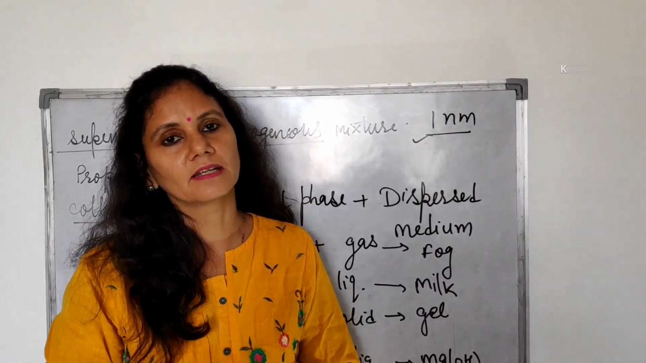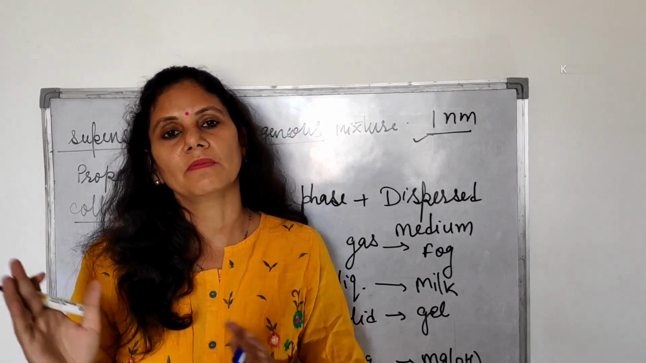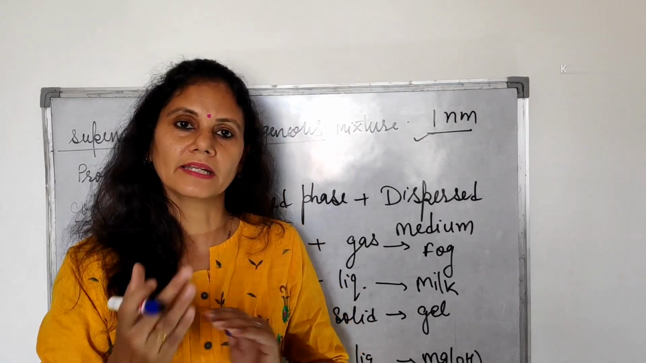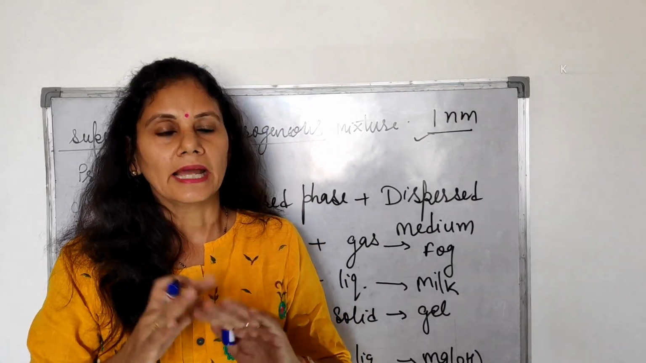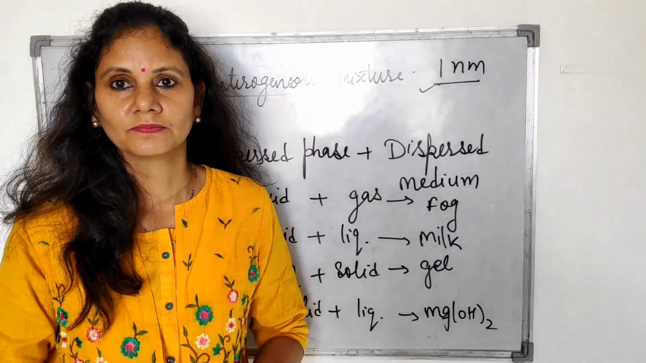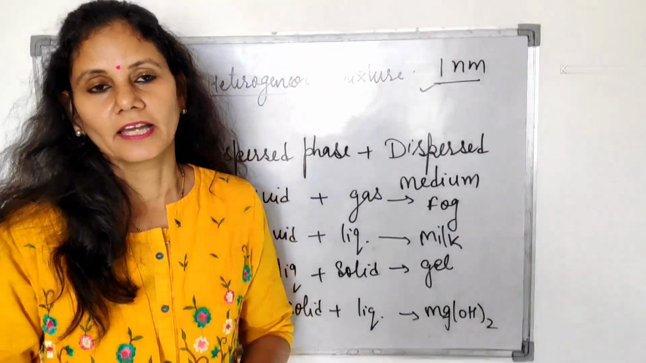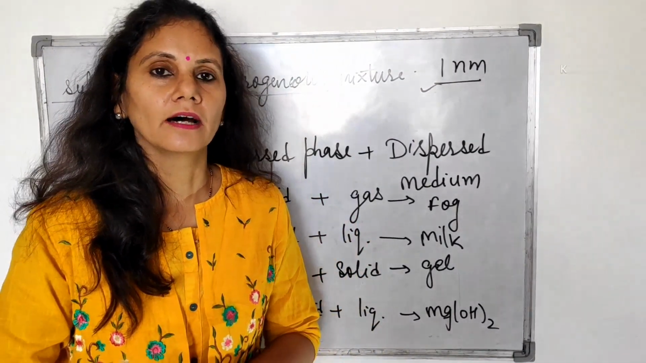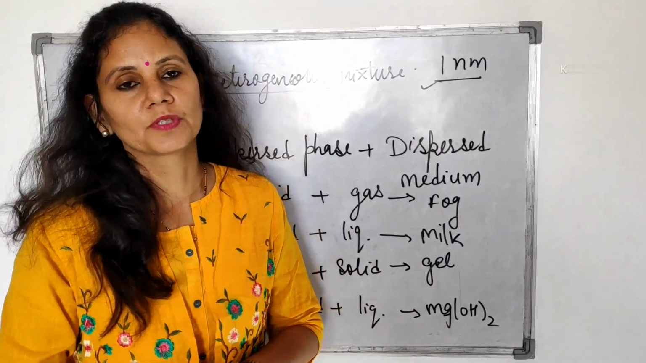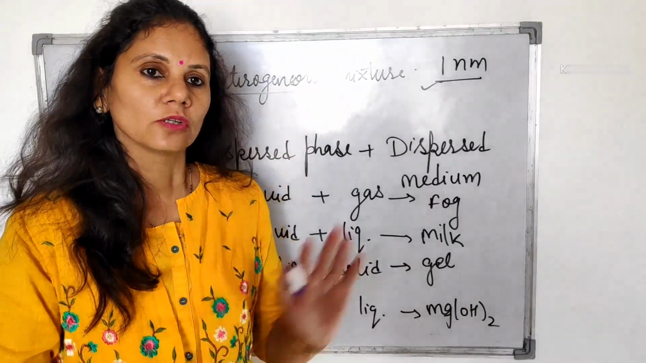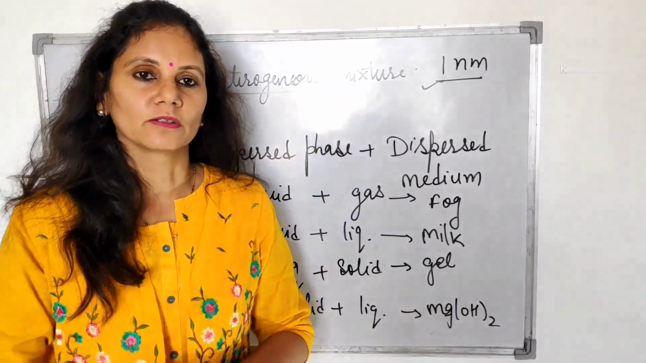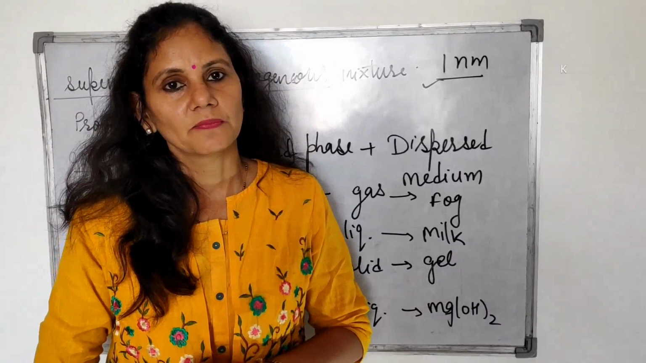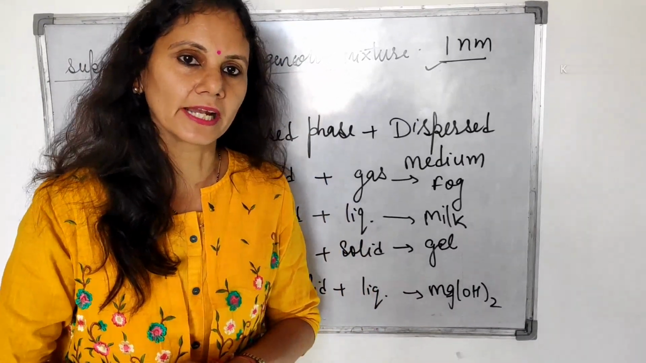What is the Tyndall effect? The Tyndall effect is when a light beam enters a dark room, and the particles of the mixture scatter the light. So this is the Tyndall effect. Suspensions can show the Tyndall effect also. They can be filtered by filter paper. We can see them by naked eyes.